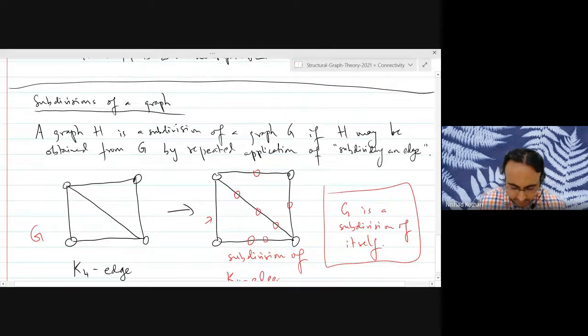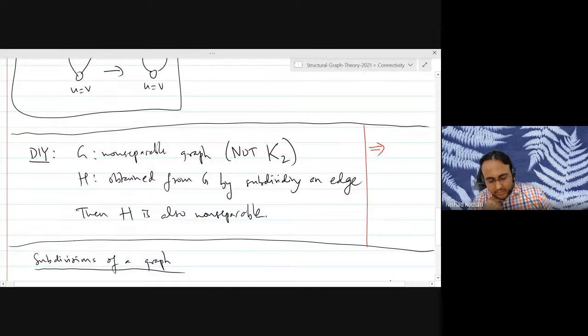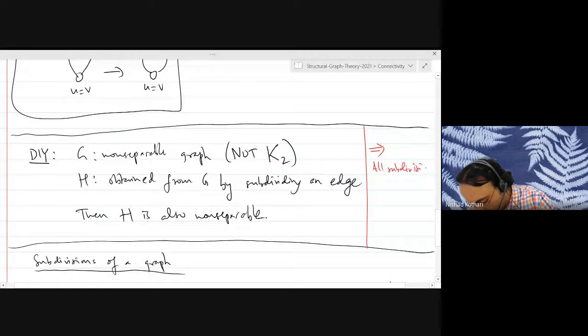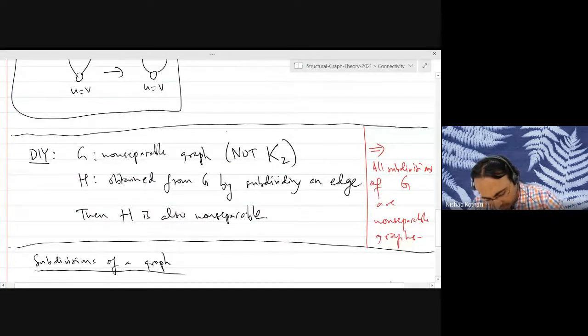Okay, I hope the definition is clear. So a consequence of this, which was on your do-it-yourself problems again, is that if you take any subdivision of G, where G is a non-separable graph that is not K2, then that will also be a non-separable graph. You are just applying this lemma repeatedly. So all subdivisions of G are non-separable graphs, where G itself is a non-separable graph that is not isomorphic to K2.